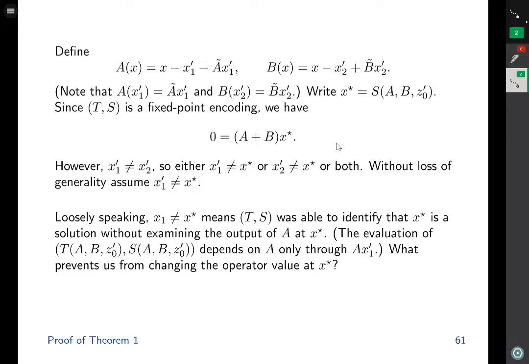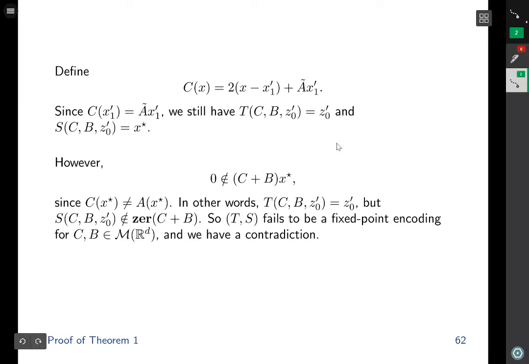The evaluation of T, S depends on the operator A only through the output at x1 prime. If T, S is not examining the operator A at x star, what prevents us from changing the value of the operator at x star? Let's make a formal argument.